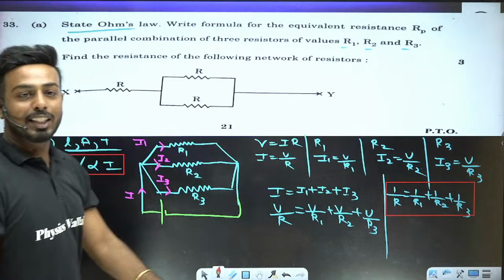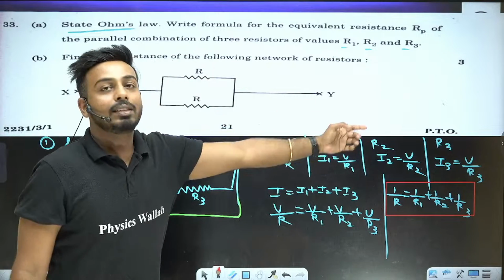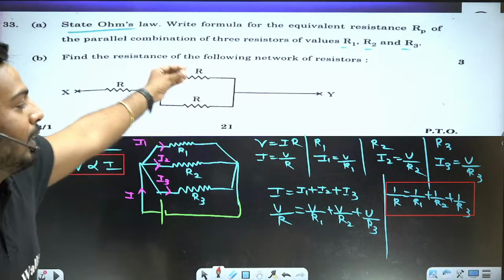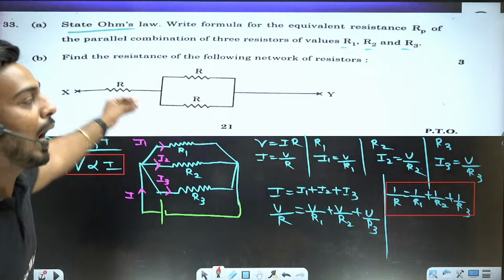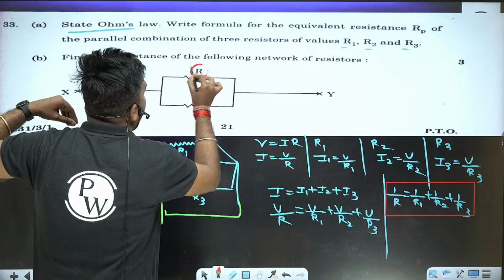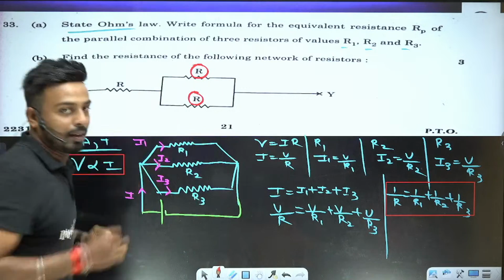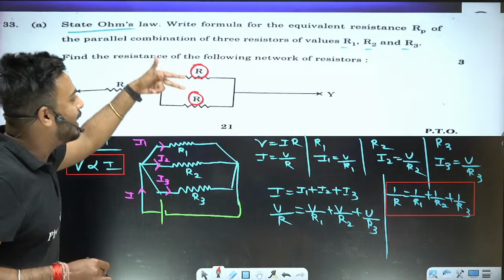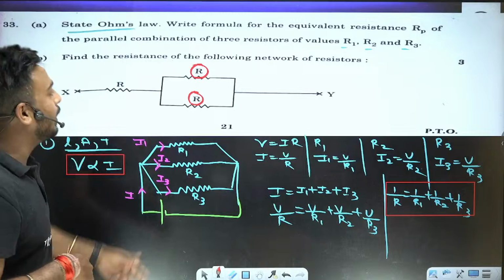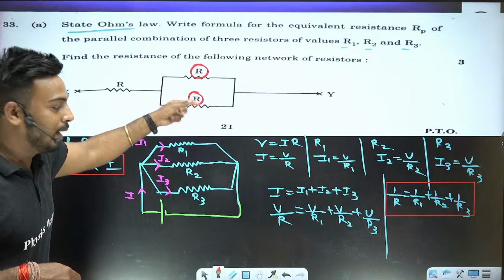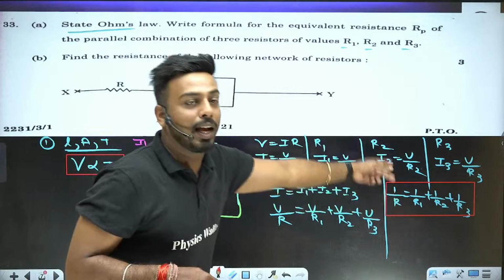Find the equivalent resistance between the terminals X and Y. Just read the statement and concentrate on the diagram. In the above circuit, R and R are connected in parallel. Listen to me carefully. R and R are connected in parallel. When the same resistors are connected in parallel, we can apply this formula.